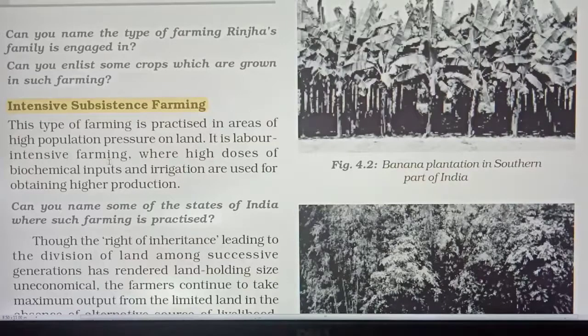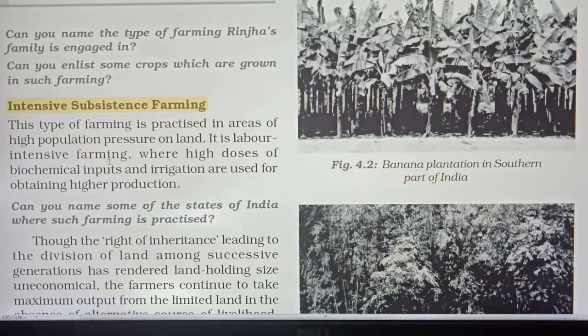They are using HYV seeds, fertilizer, the crop will grow more. The crop will grow more with the modern input methods. So whatever crop is produced, they keep some produce for their own survival, for their family survival, as well as sell the extra produce in the market. That is known as intensive subsistence farming.